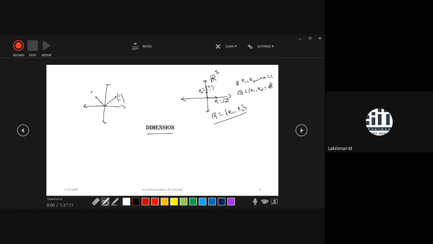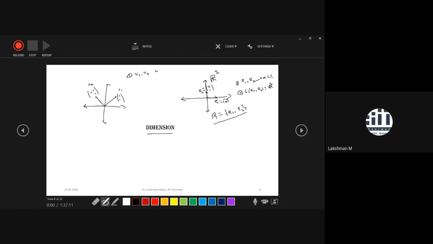You can easily see that these two vectors are also non-collinear, so these two vectors are also candidates. Call this one vector V1, and this V2. If these are non-collinear, you can say that V1 and V2 are linearly independent.